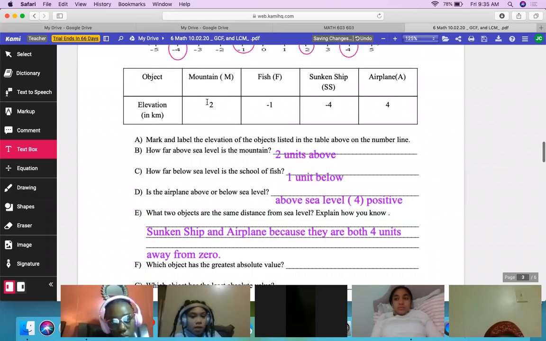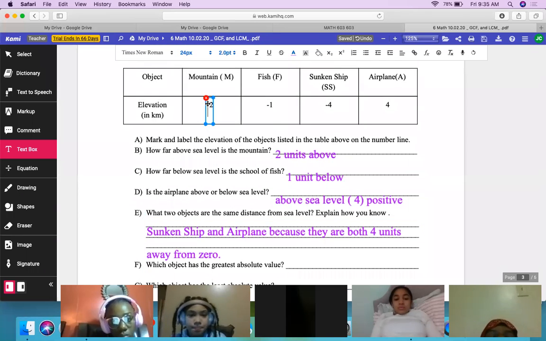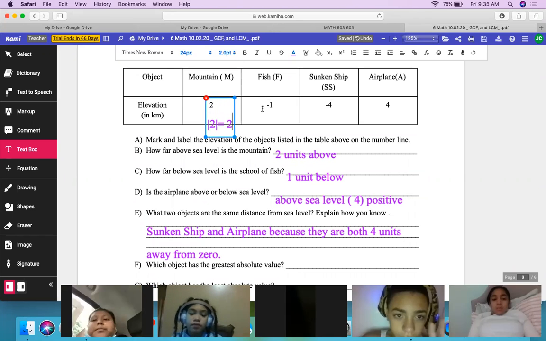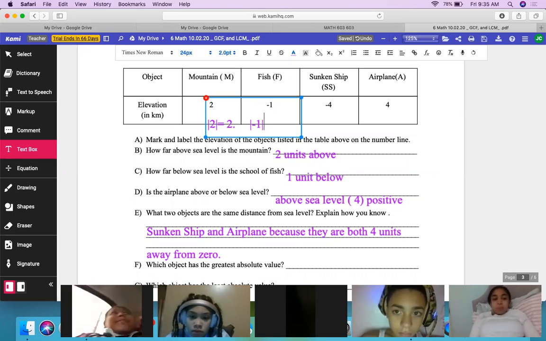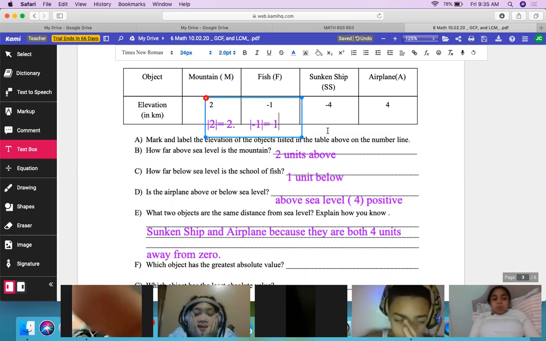So if we think about this, we want to think about, if I put a bracket around, technically this is saying the absolute value of 2 would be what? Leah? 2. All right, let's do this one. Please only call if it's your name, okay? Absolute value of -1 is what? 1. Okay.